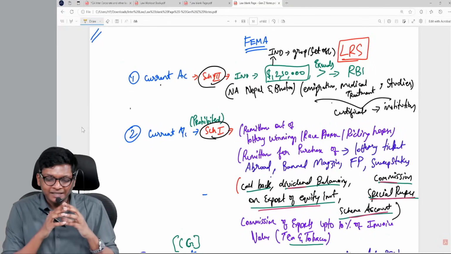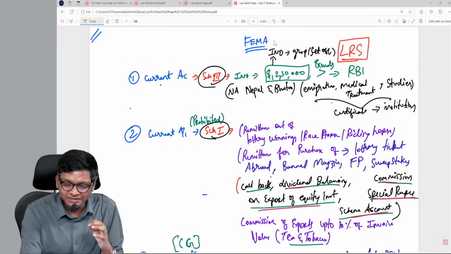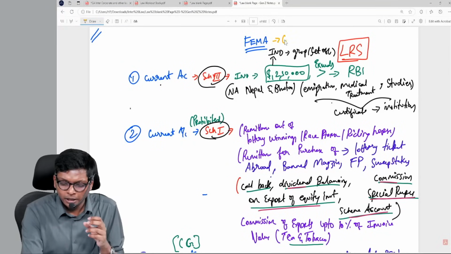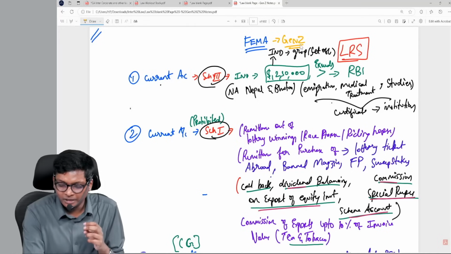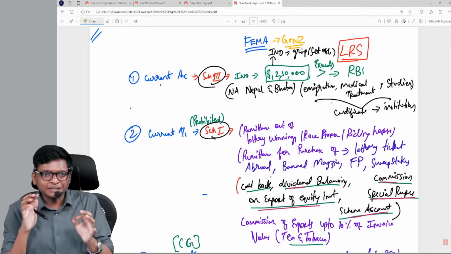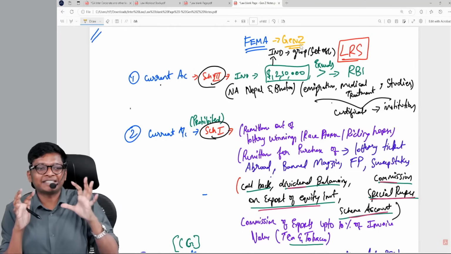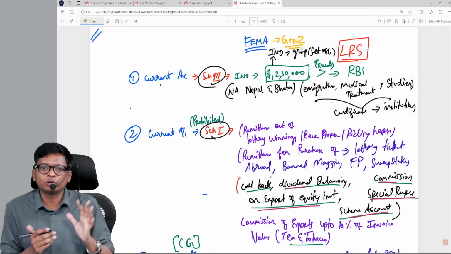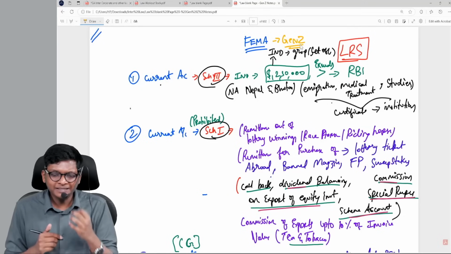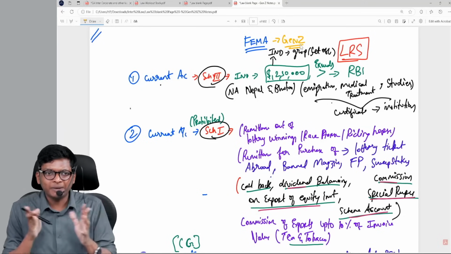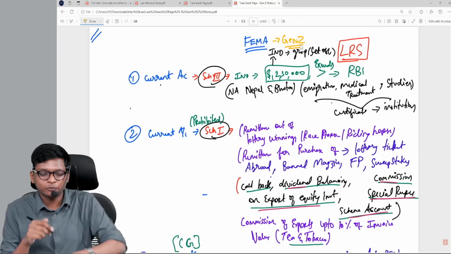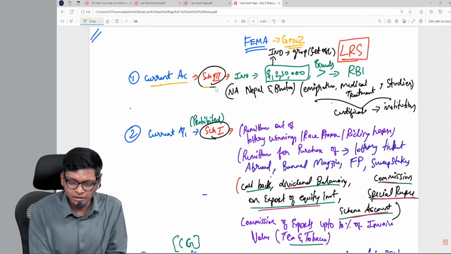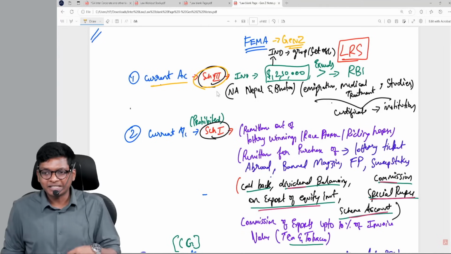We are going to quickly revise all the limits that we have in FEMA, the Gen Z notes of FEMA, guys. Basically, except for residential status in FEMA, we are going to revise the whole of FEMA in the next 10 to 15 minutes max. If you see, there are 7 dabbas, or 7 different types of limits, that you have to remember. First is current account, which is schedule 3.